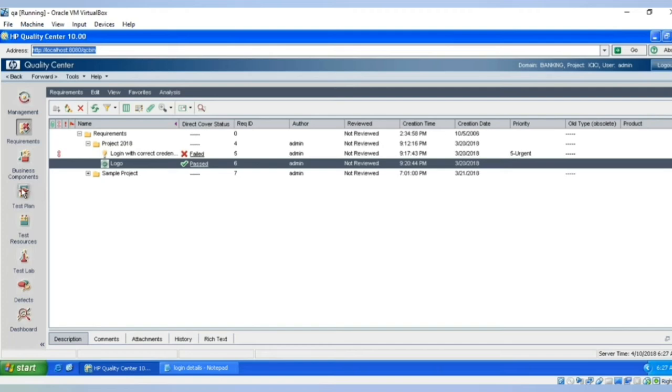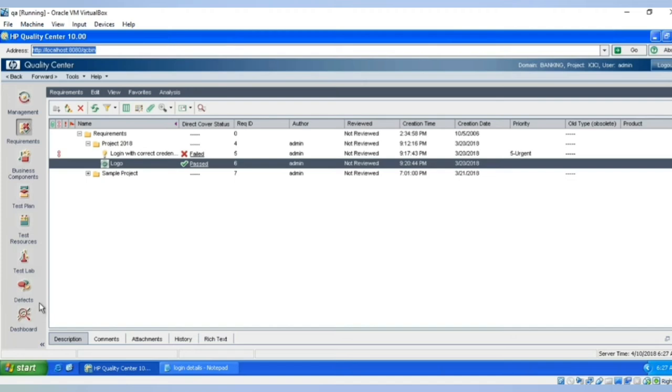So once the test cases are designed, what is the next step? We have to execute them. Where should we execute? We should execute these test cases in the test lab module. Once the test cases are executed, during the execution, the testing team might be identifying some defects, right? So those defects will be reported in the defect module.